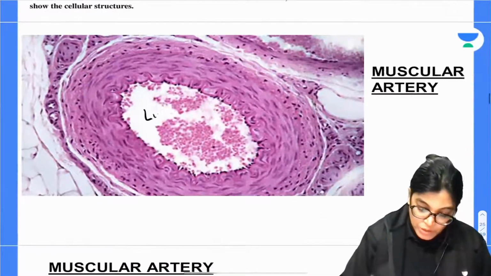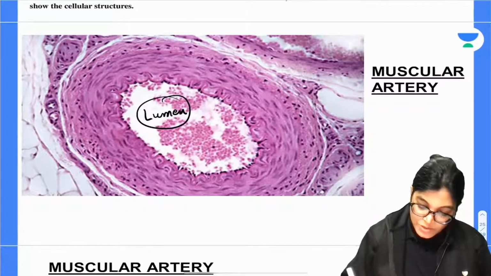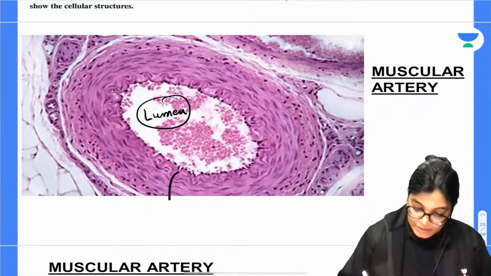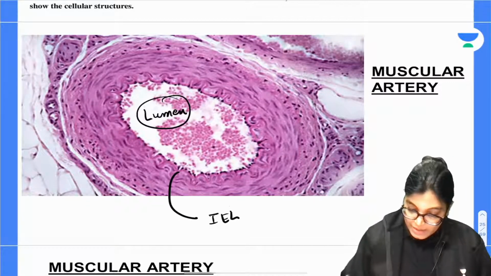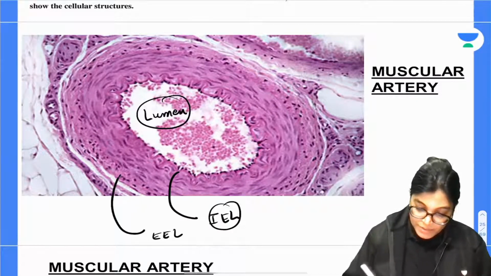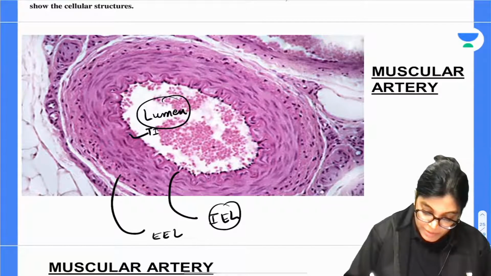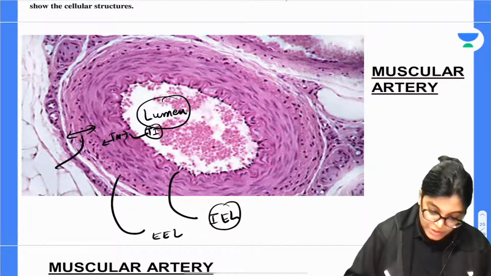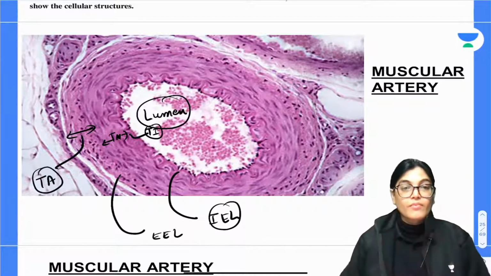Another, a very beautiful lumen is visible in muscular artery. This is the IEL, internal elastic lamina. This is the EEL, external elastic lamina. This will be Tunica Intima. This is Tunica Media and this is Tunica Adventitia. Got it?